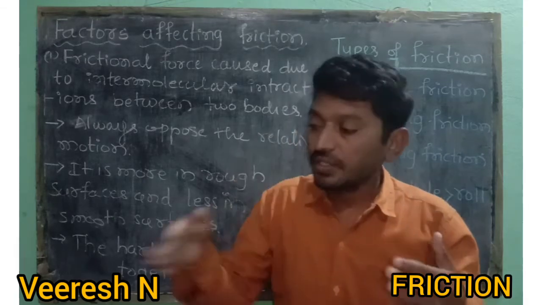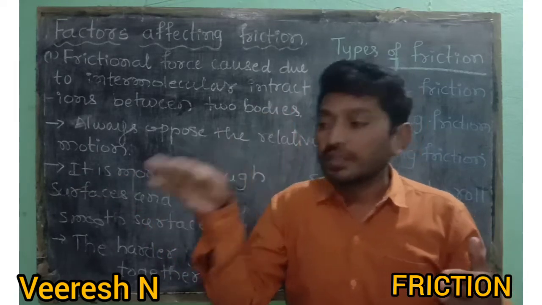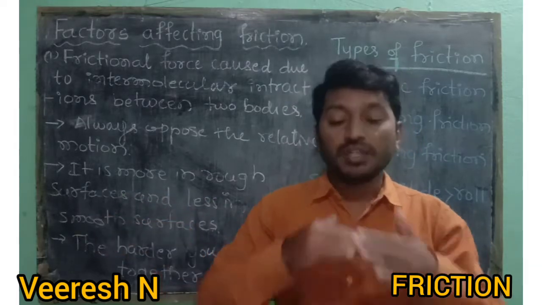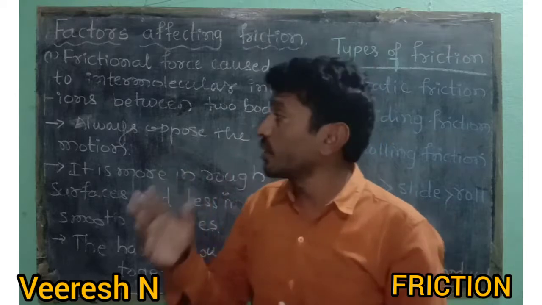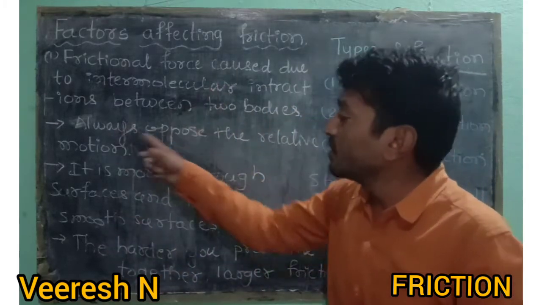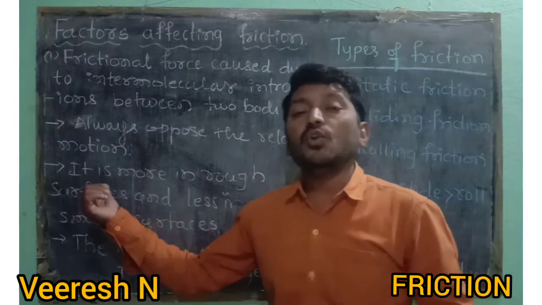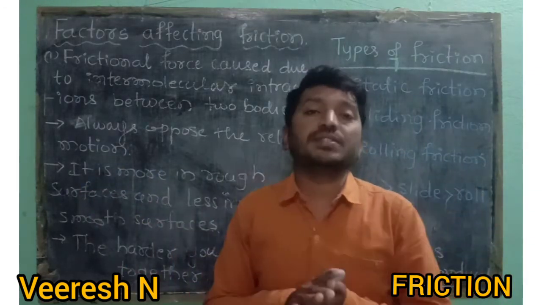Why? Because the ground also puts a force against the motion. That is why friction always opposes the relative motion, and it is more on a hard surface.